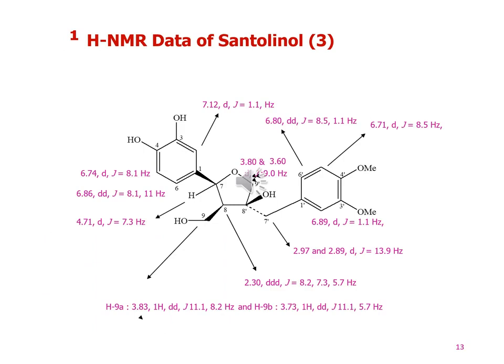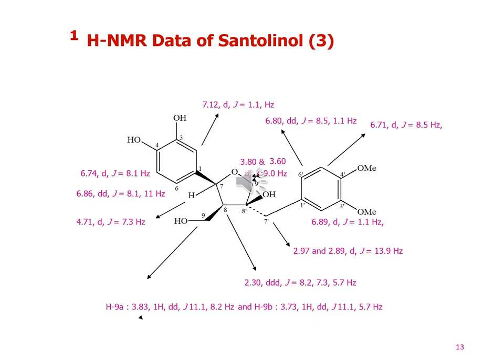Let's see the proton NMR spectral data of the molecule Santolinol. First of all, we will discuss the presence of the tetrahydrofuran moiety and its absorption signals. The signal at 4.71, doublet, J value 7.3 Hz, indicates the presence of the proton at 7.